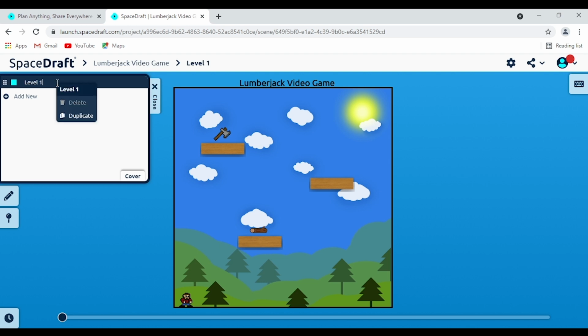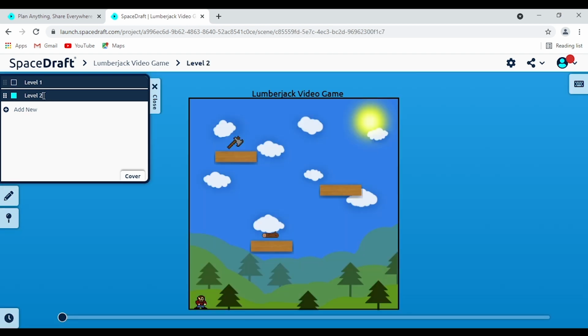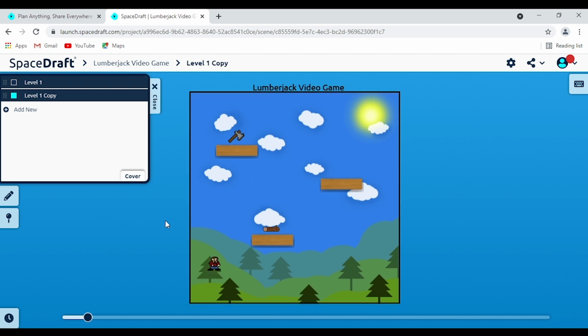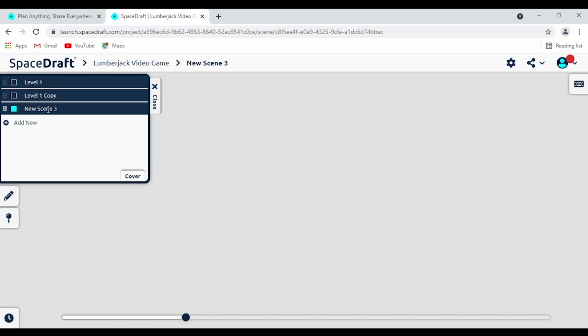We can then right-click on it and we can duplicate it there. So then we'll click on this. It's now called Level 2. We'll rename it to Level 1 Copy, just so we know. And we see the exact same scene again in a different place. So this is a nice way that you can edit stuff, but you can also use this to make brand new scenes. So we'll call this one Level 2.